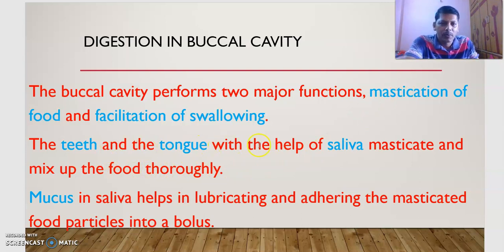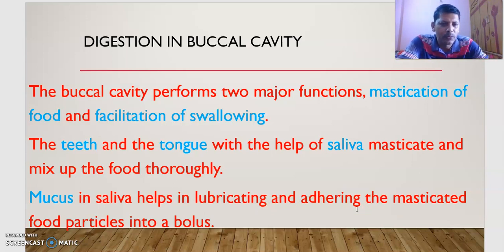Teeth and tongue, with the help of saliva, masticate food. Teeth are present in the sockets, and the tongue is present in the floor of the buccal cavity. With the help of saliva, they masticate food and mix it up thoroughly. In the saliva there is also mucus produced by mucus cells. Mucus in saliva helps in lubricating and adhering the masticated food particles into bolus.